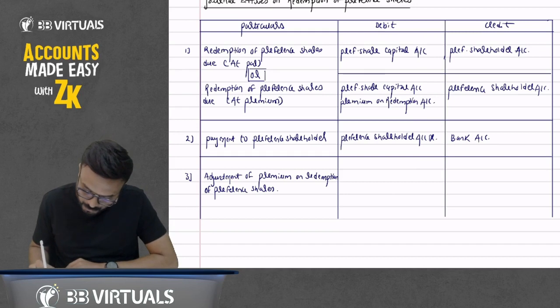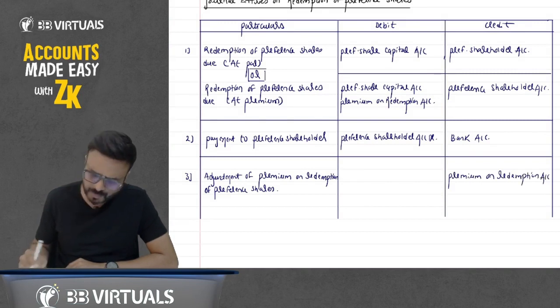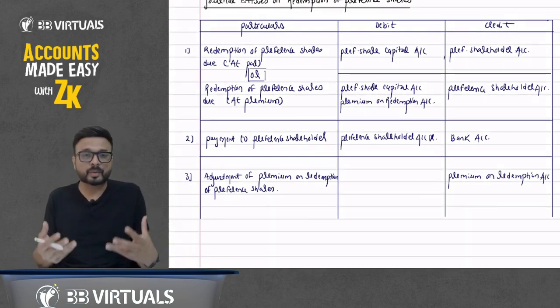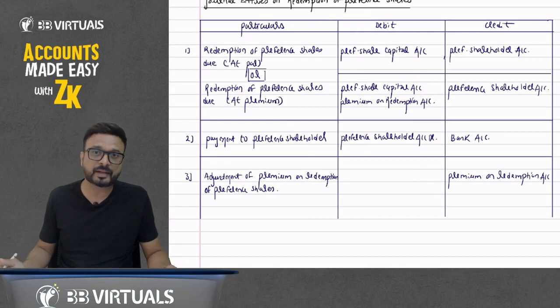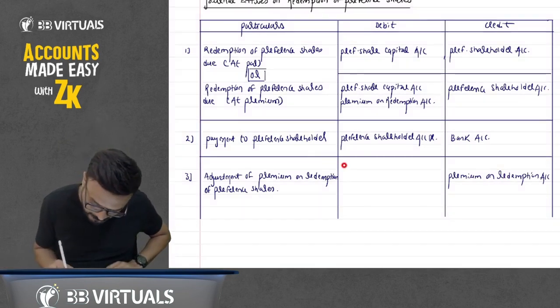When you write it off, you will write on the credit side premium on redemption of preference shares, or you can say premium on redemption. So here you have debited and you have cancelled it. But against which reserve are we adjusting it? You can adjust against the surplus balance of the profit and loss account.